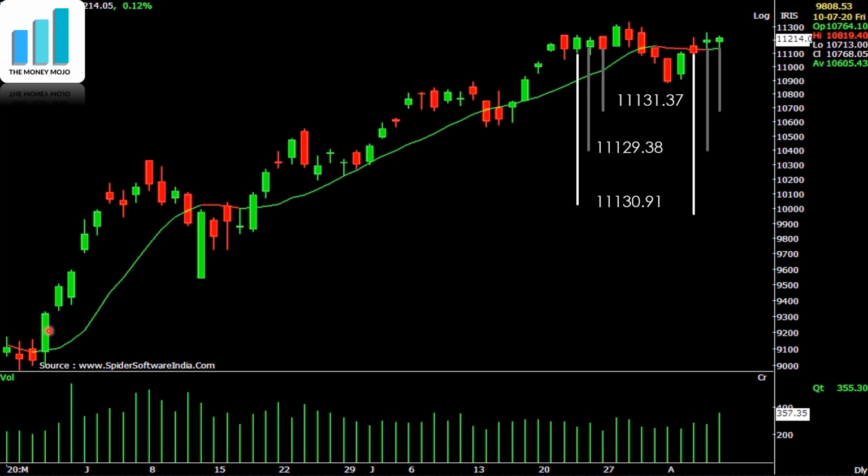Now how is it actually formed? Let us look at the fact that suppose we are here today, and this was the end of day and we are looking at the chart. None of this data is available. This is the last trading price that is available. Then you calculate the average of the last 10 days. Whatever the average is, you add all the prices and then divide that by 10.